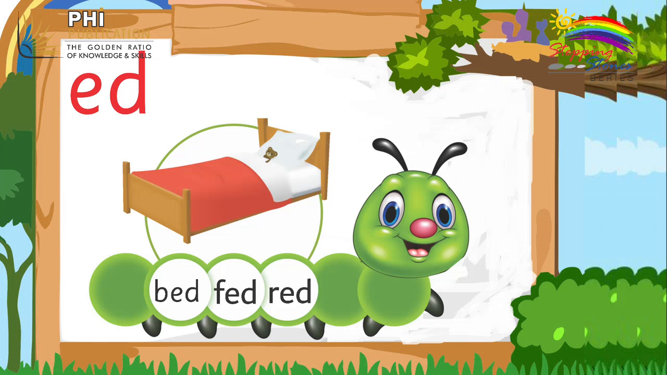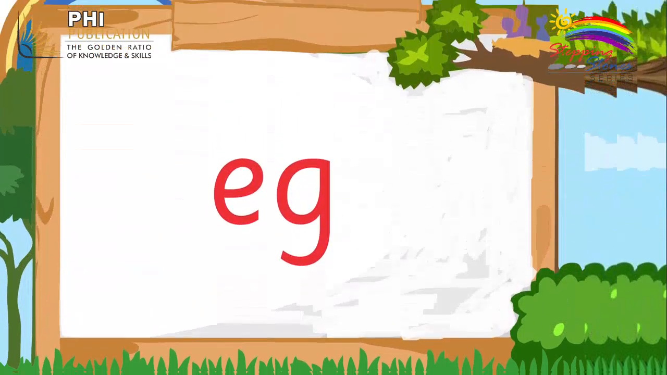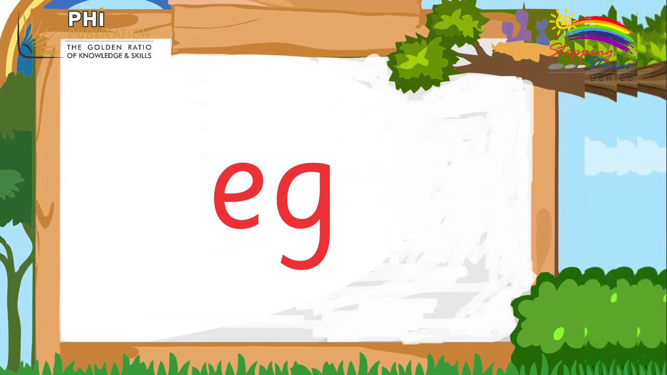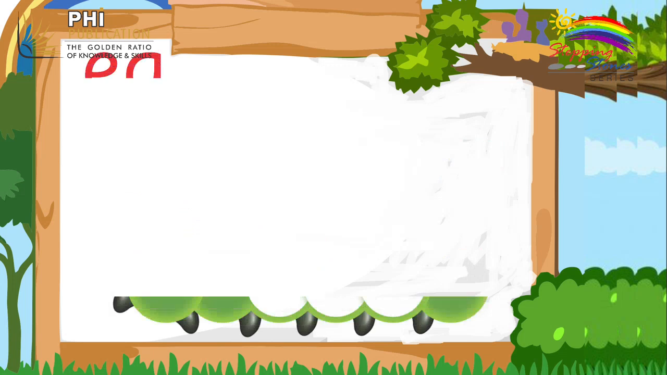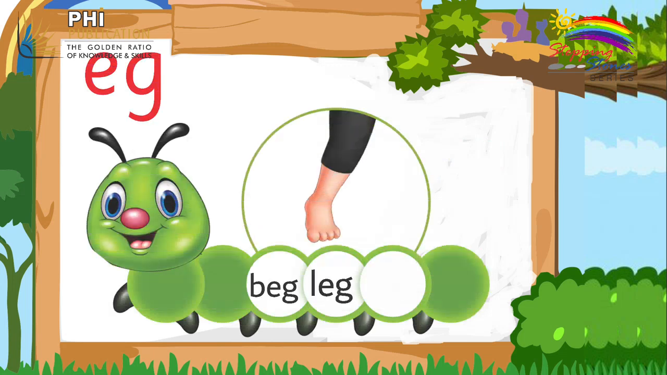Very nice. Now look, what is this? This is egg. Egg. What is this? Egg. This is the two-letter blend egg. Let's add b before that. B egg, beg. Now l egg, leg. Now p egg, peg. Say beg, leg, peg.